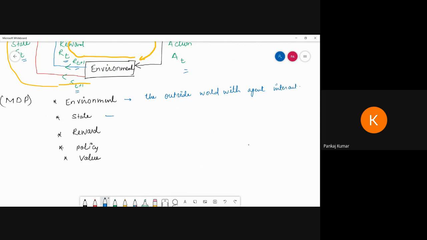Okay, then what is the state? The current situation of the agent. Okay, that is the current situation. Reward is a numerical feedback signal from the environment. Okay, so numerical feedback.